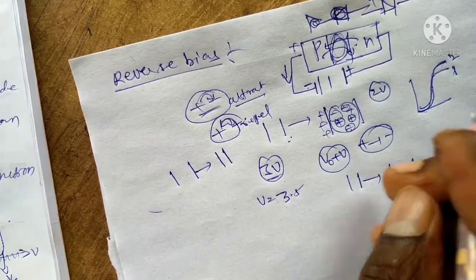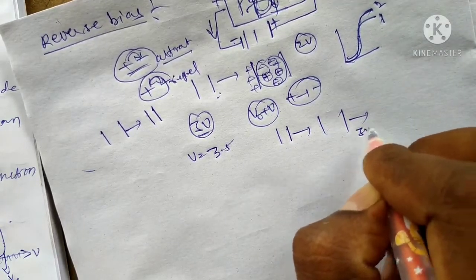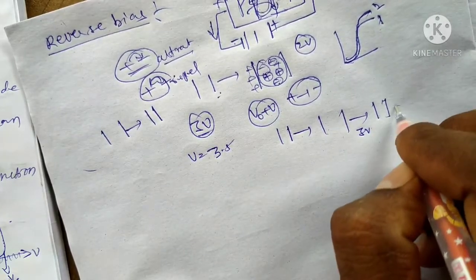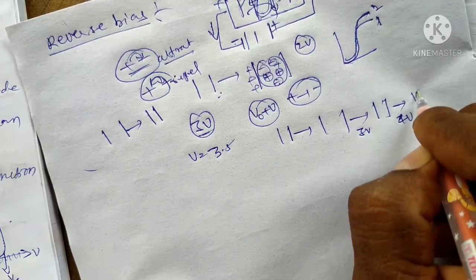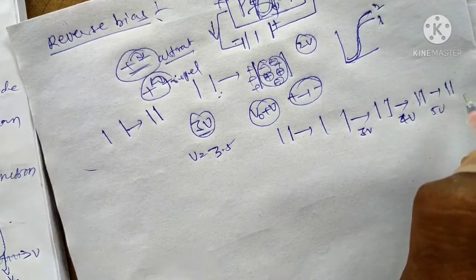It can be expanded, that is, it increases, and also you can apply 3 volts and it comes closer, same like this. And also you can apply 4 volts, that is like this, and up to 5 volts the depletion layer will be like this.